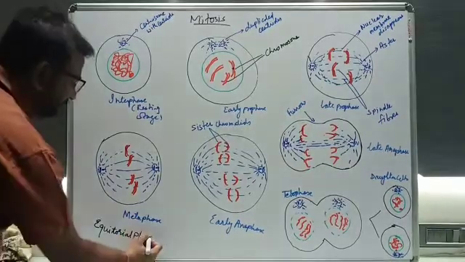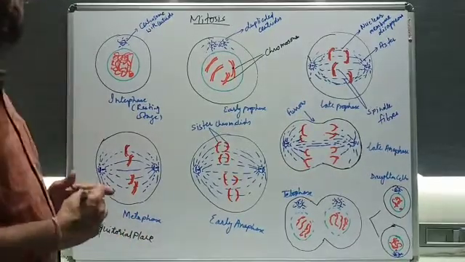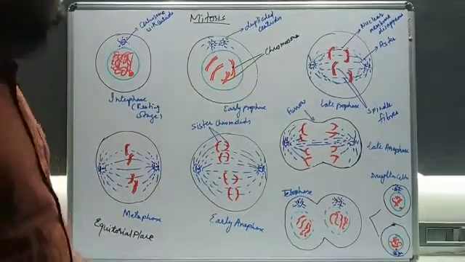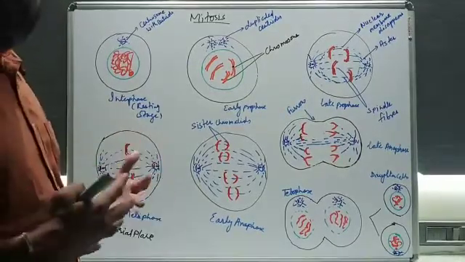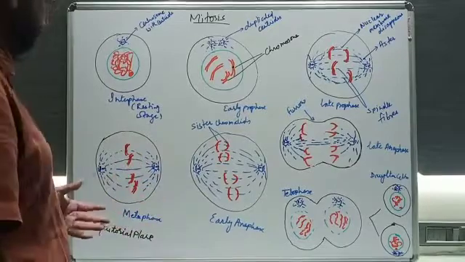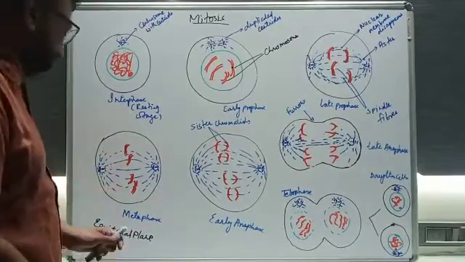What is this known as? That is called the equatorial plane. All the chromosomes will be lying on the same plane, and they will all be held by the spindle fibers. Okay. Now, what will happen?